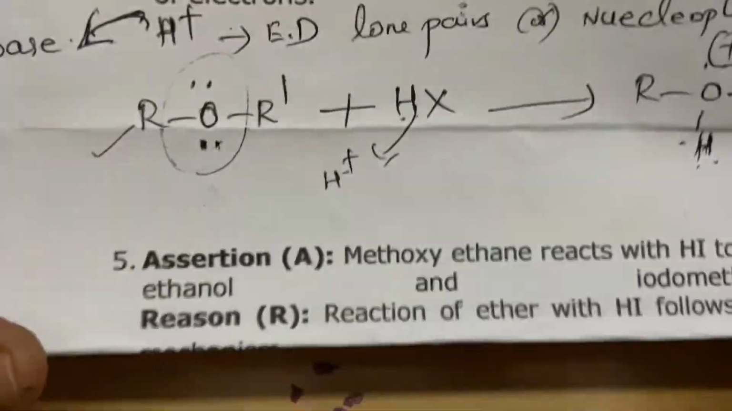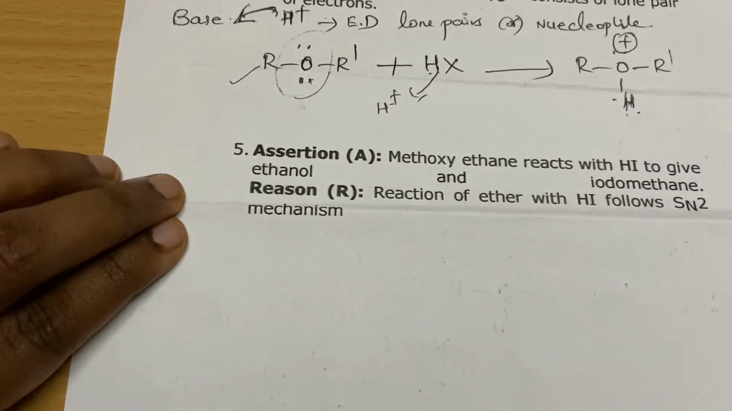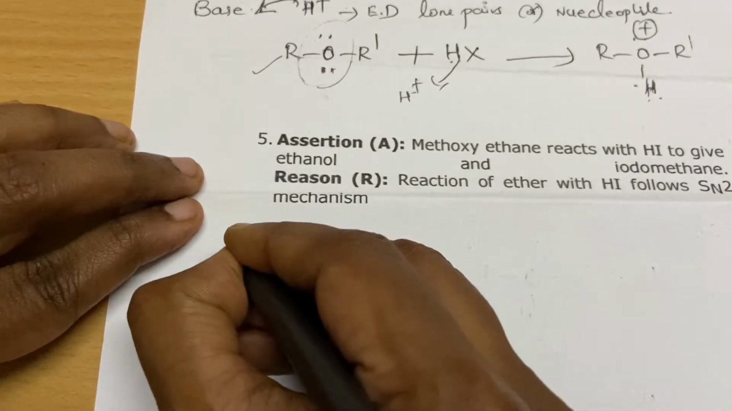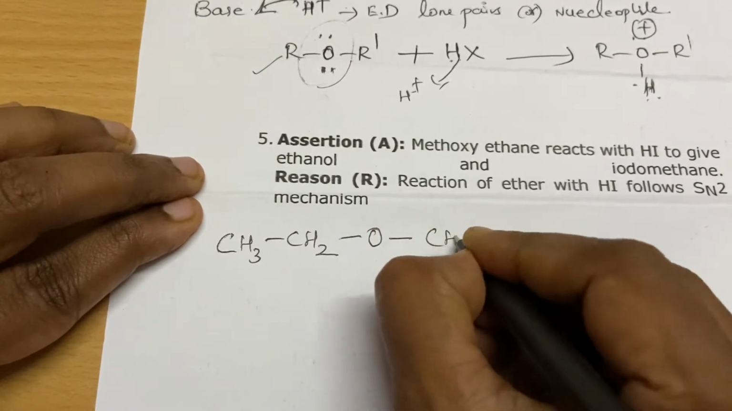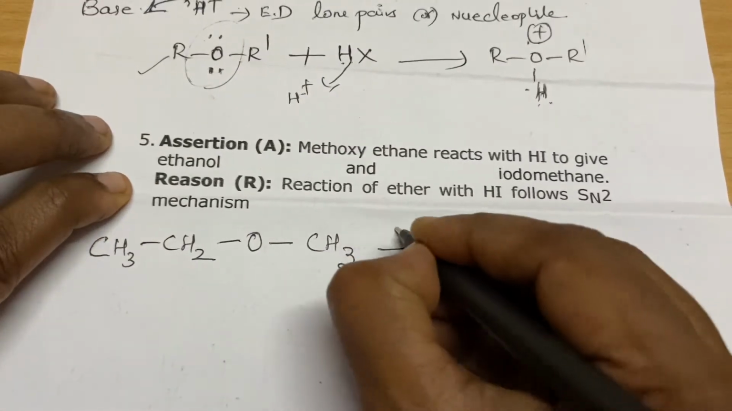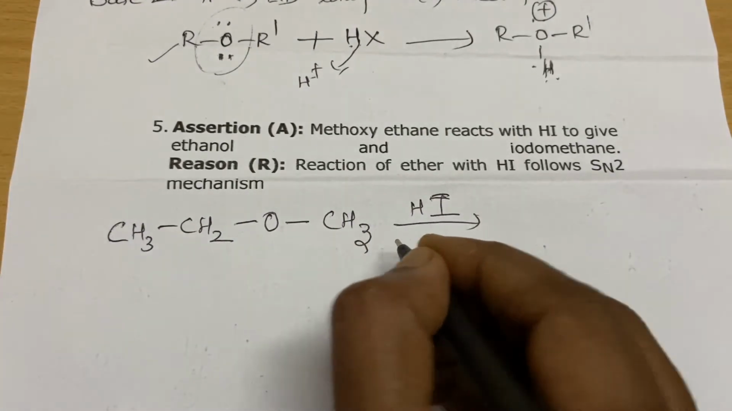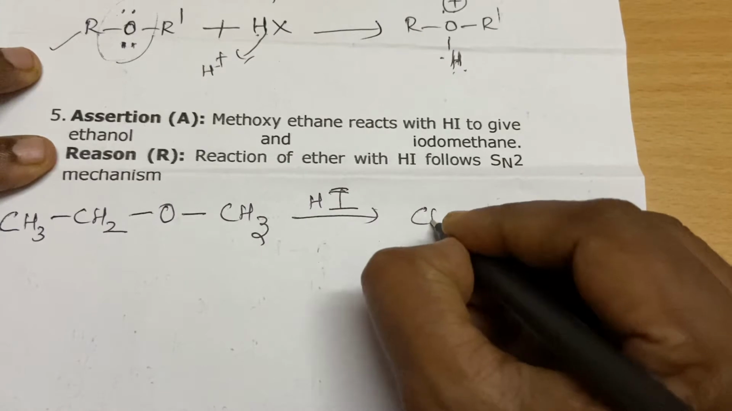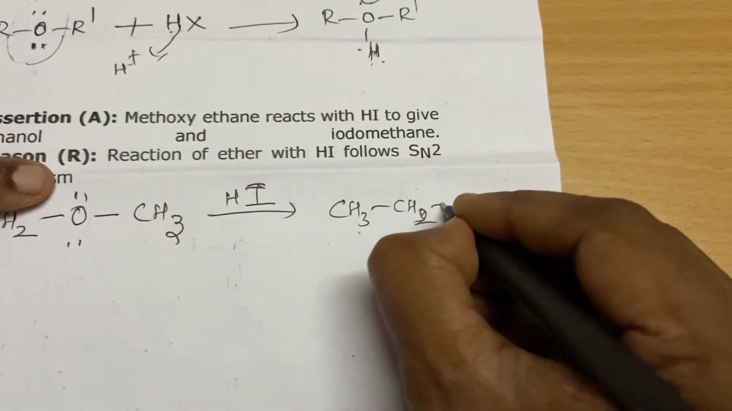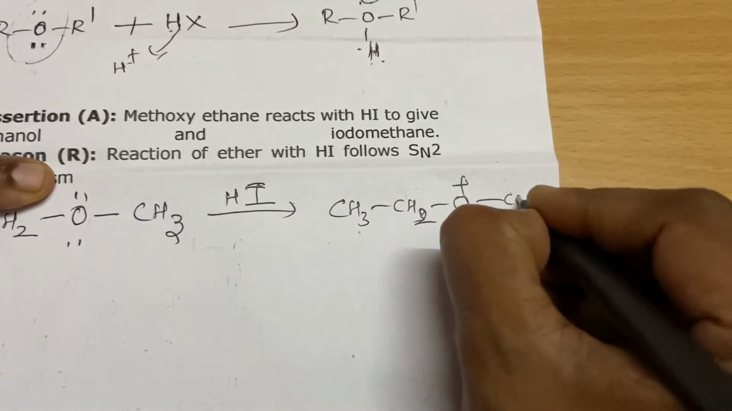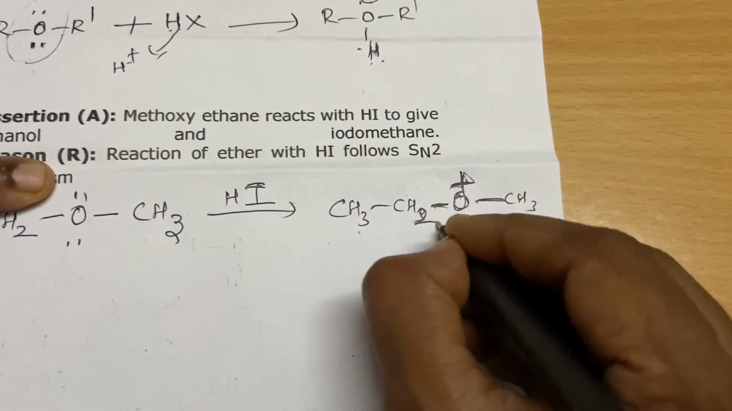Here methoxyethane reacts with HI to give ethanol and iodomethane. So what is methoxyethane? CH3, CH2, O, CH3. Both the alkyl groups are primary, and this is a methyl group. So protonation takes place. The first step is the protonation, and your oxygen has 2 lone pairs of electrons. Now this oxygen has 3 valency, so one of the bonds it has to break.